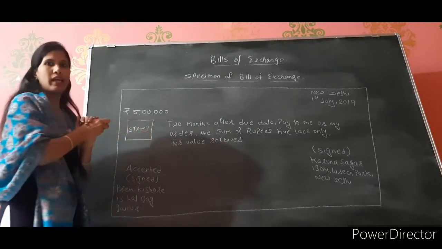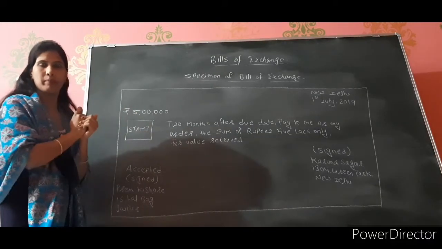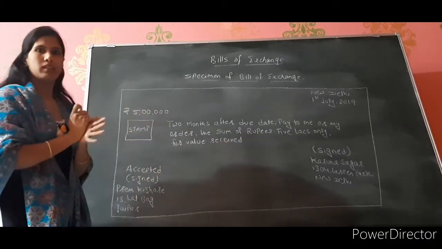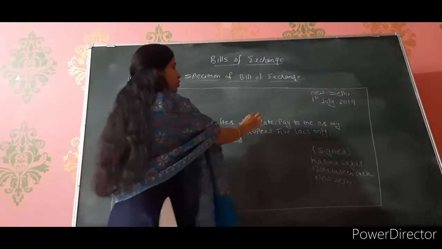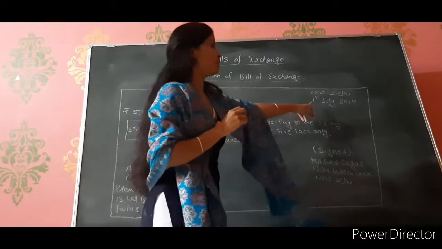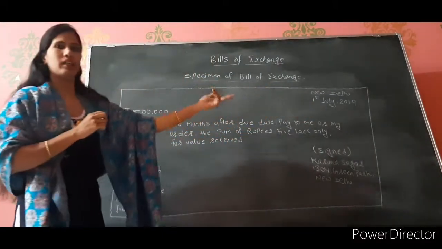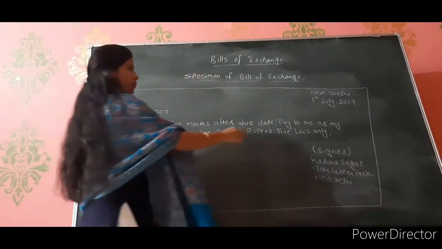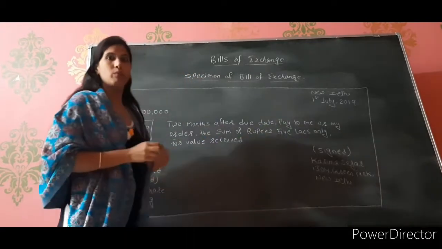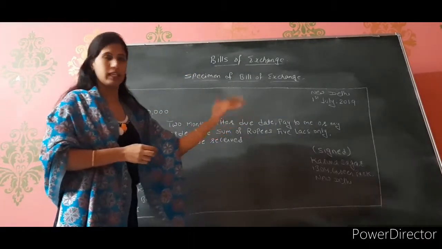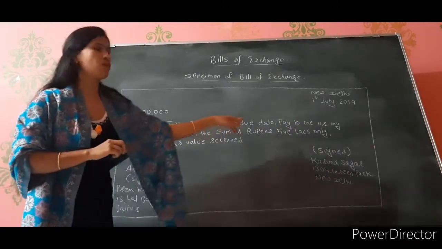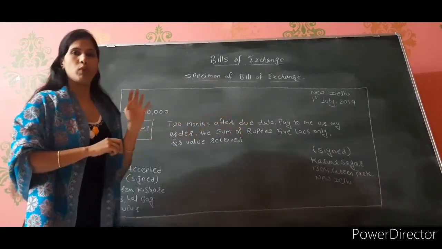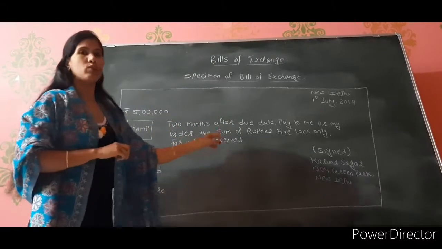And below that, there will be a stamp. And you will write 2 months after due date. Due date is this, and 2 months after this you have to make the payment. Pay to me, the creditor, or my order, the sum of rupees 5 lakh only for value received.